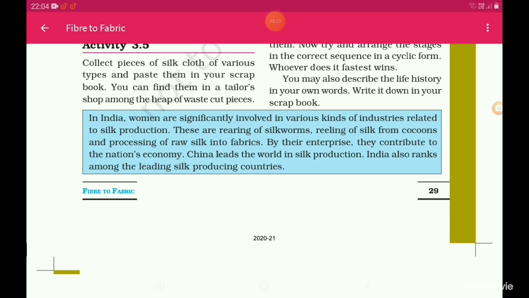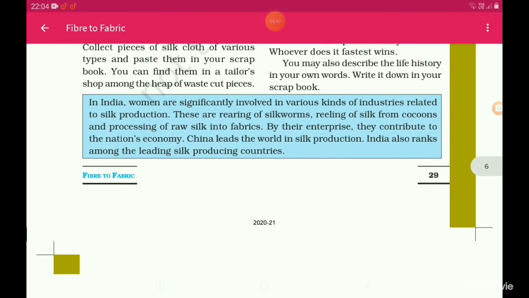Let's read this. In India, women are significantly involved in various kinds of industries related to silk production. These are rearing of silkworms, reeling of silk from cocoons, and processing of raw silk into fabrics.